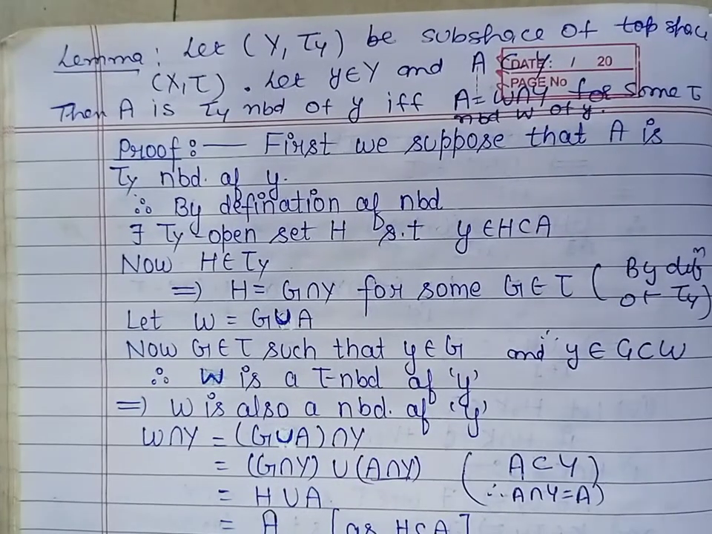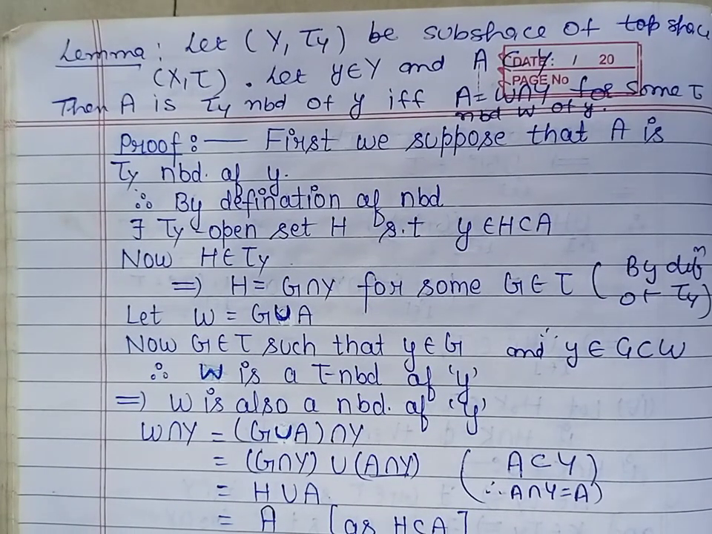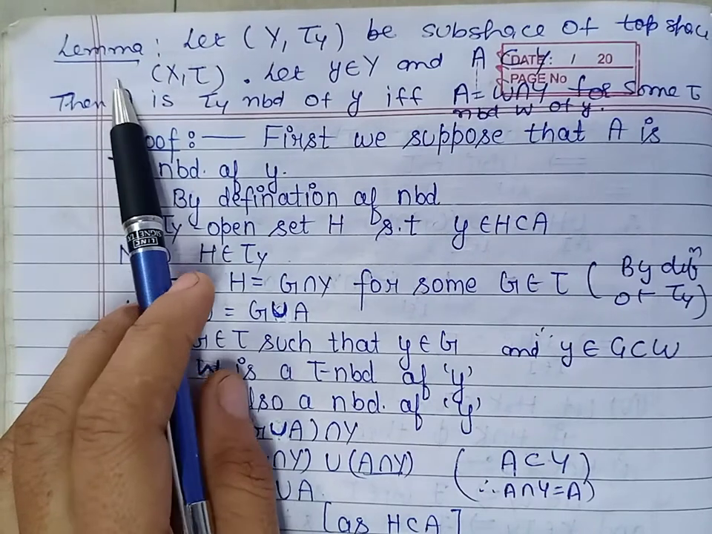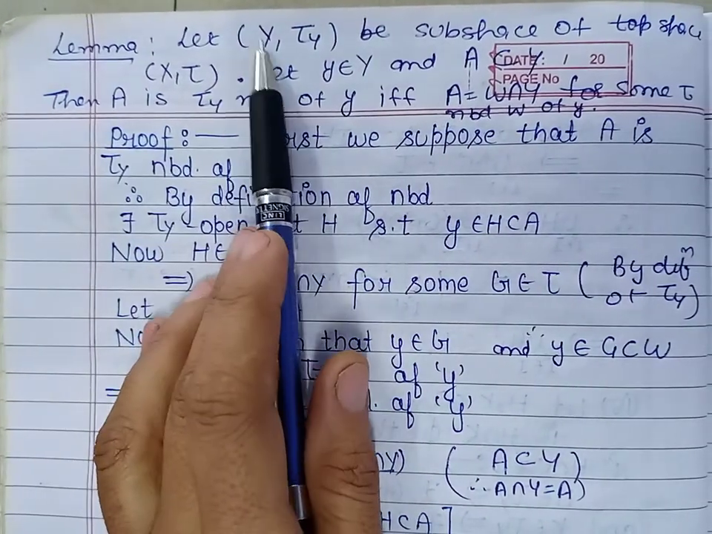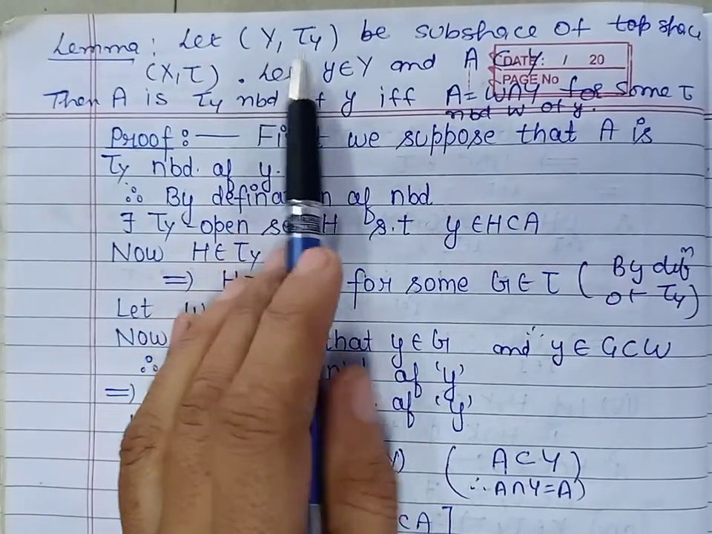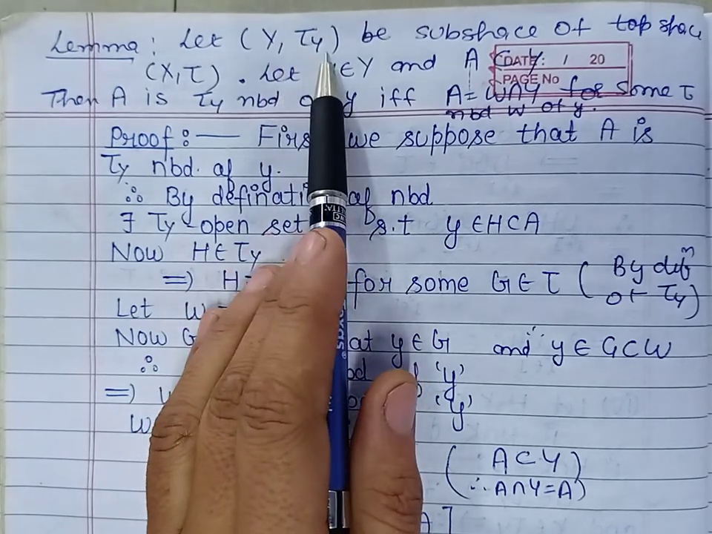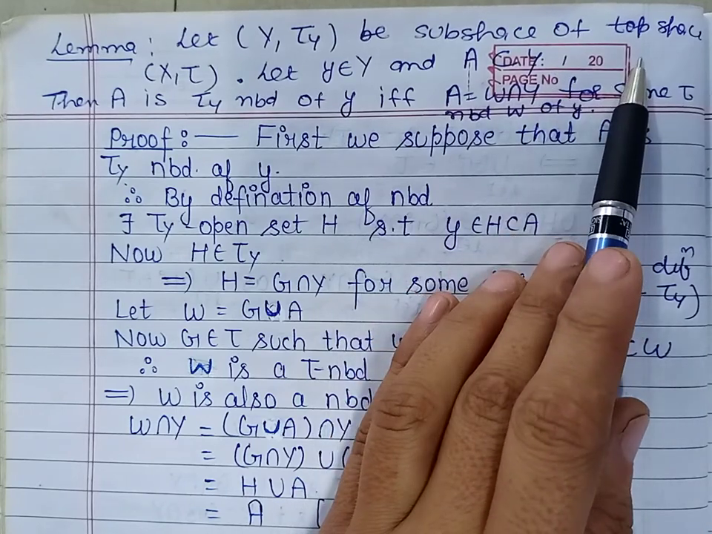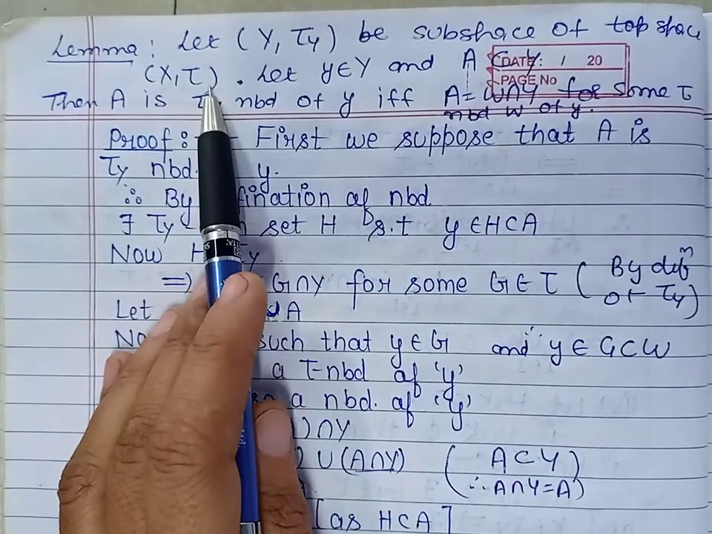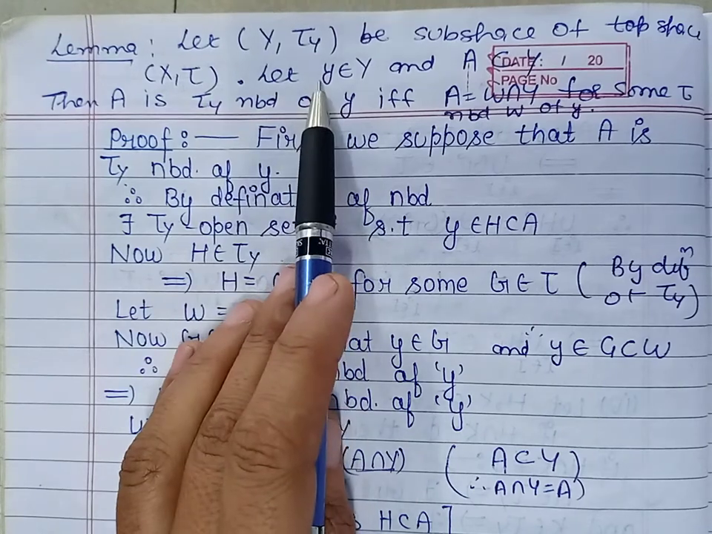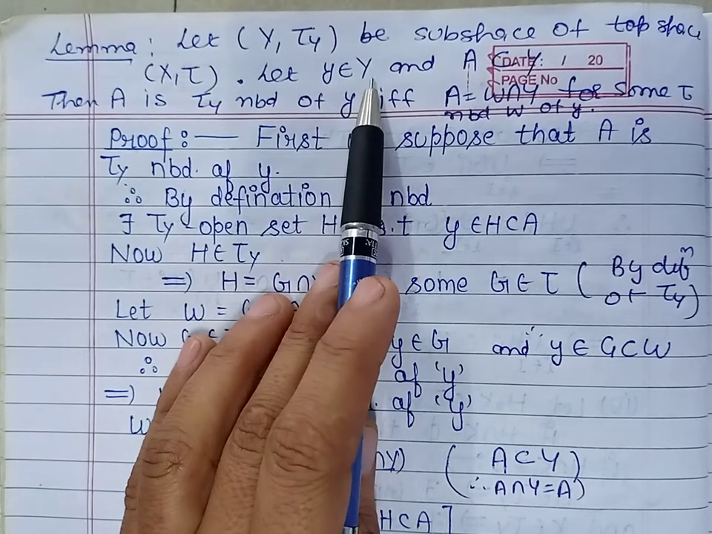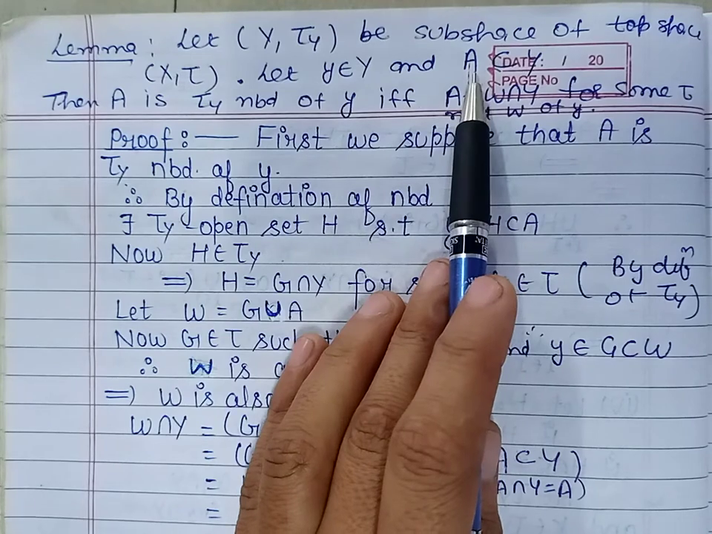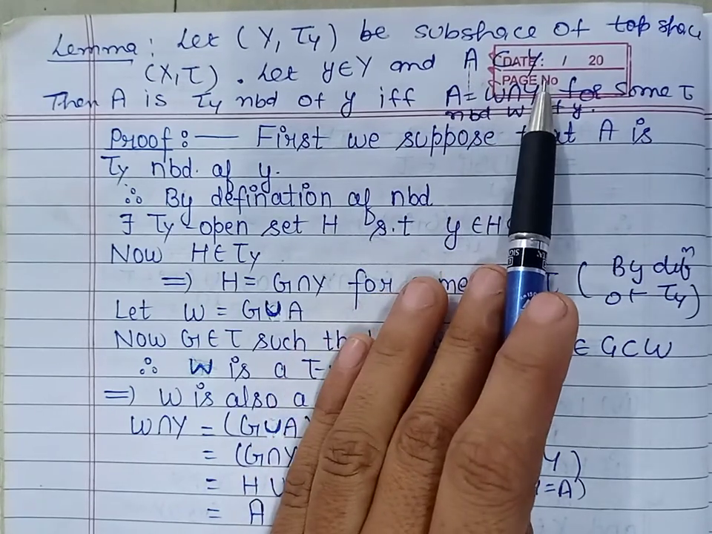Good morning, students. Today we will discuss some lemmas based on subspace topology. So first lemma is: let Y with topology tau Y be a subspace of the topological space X tau, and let y be any point in Y, and A is any subset of Y.